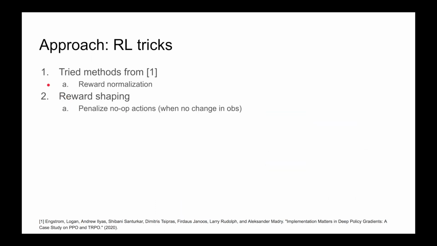Third, we used some RL tricks. We tried most of the methods from this first reference, but ended up just using reward normalization. And second, we did some reward shaping. Basically, we penalized no-op actions, and we did that by just looking at when the observation did not change.